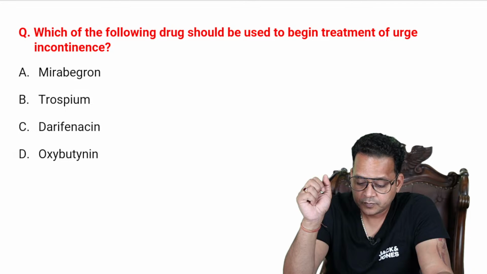Which of the following drugs should be used to begin treatment of urge incontinence? Mirabegron, trospium, darifenacin, oxybutynin. All right, so look at this MCQ. To begin the treatment, the patient comes to me and I have multiple options for treatment of urge incontinence, right? Urge incontinence.